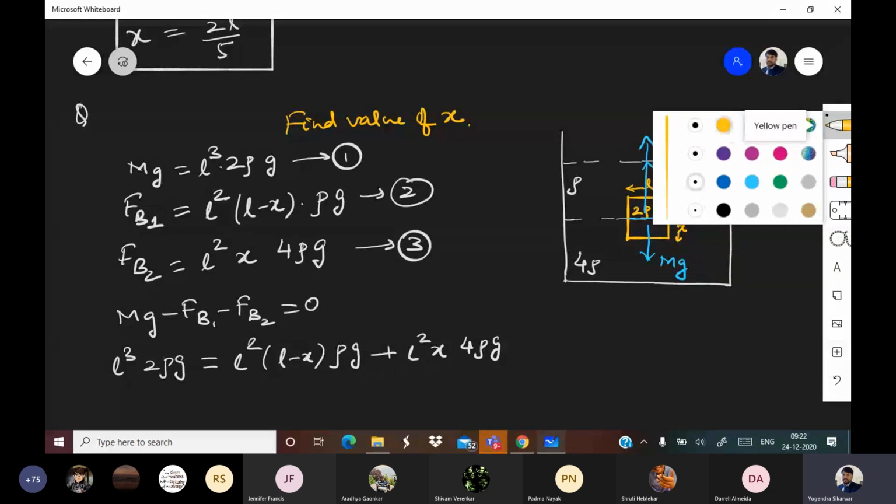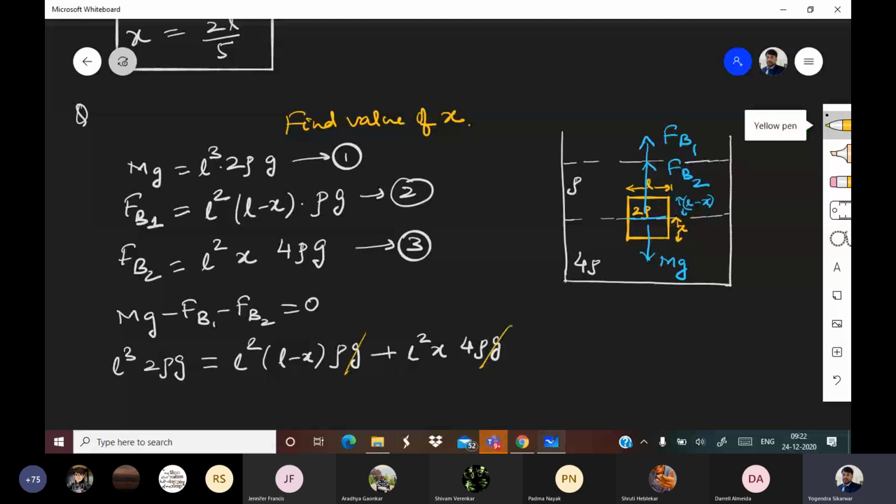Now start cancellations: g, rho, L square, L square, L square. So L is equal to L minus x plus 4x.